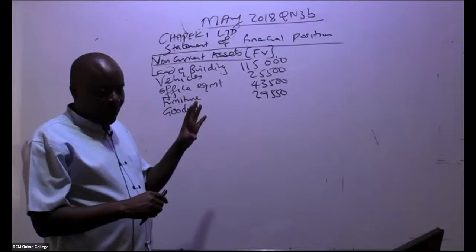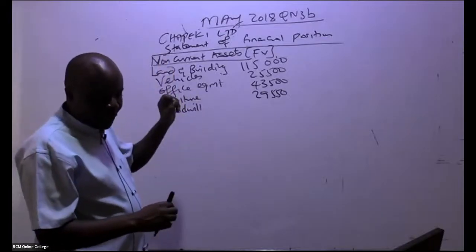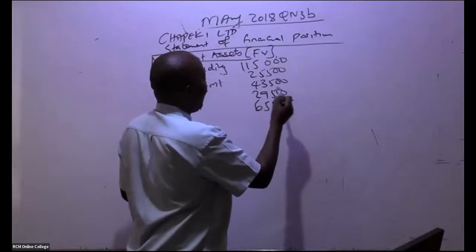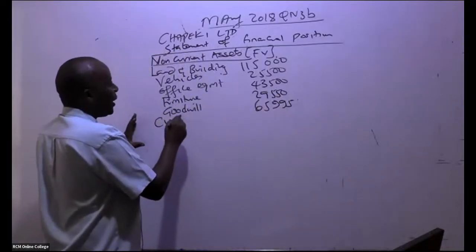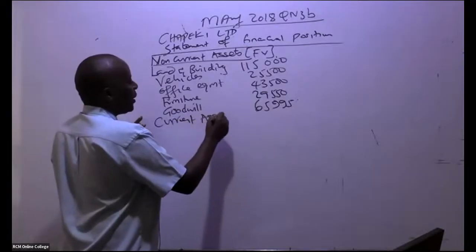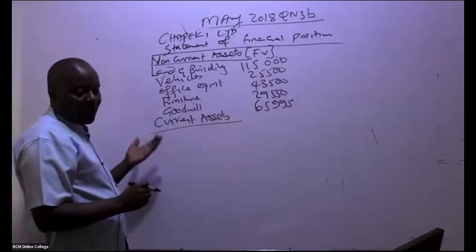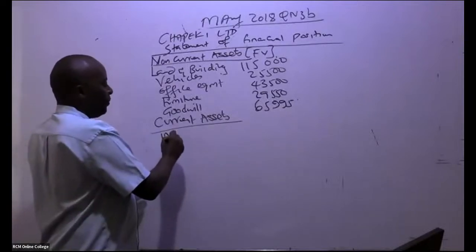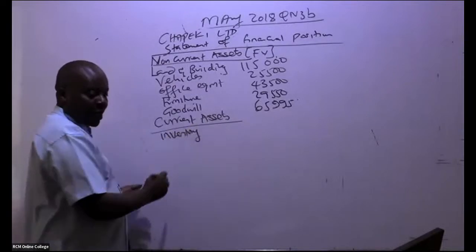We got goodwill, 65,995. From there, you go to current assets. So current assets, we pick them. We have inventory. Inventory, you have to be very, very careful.